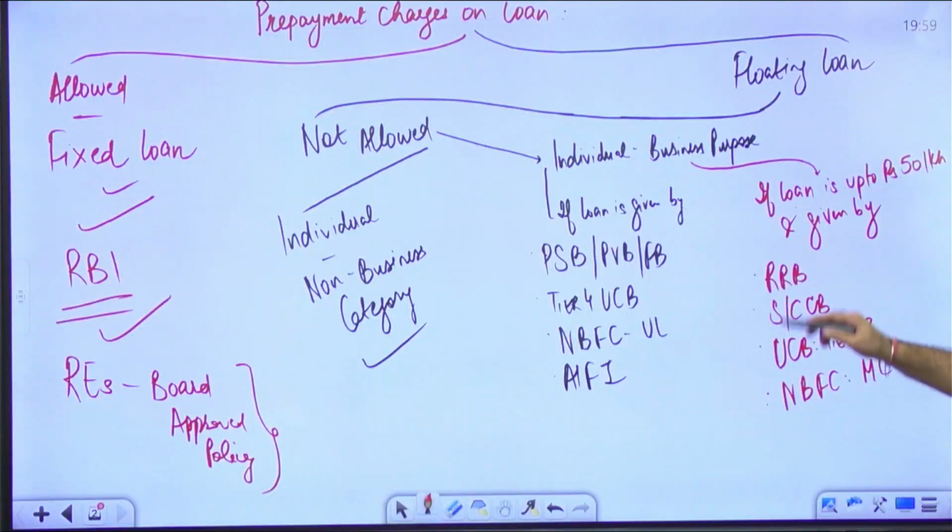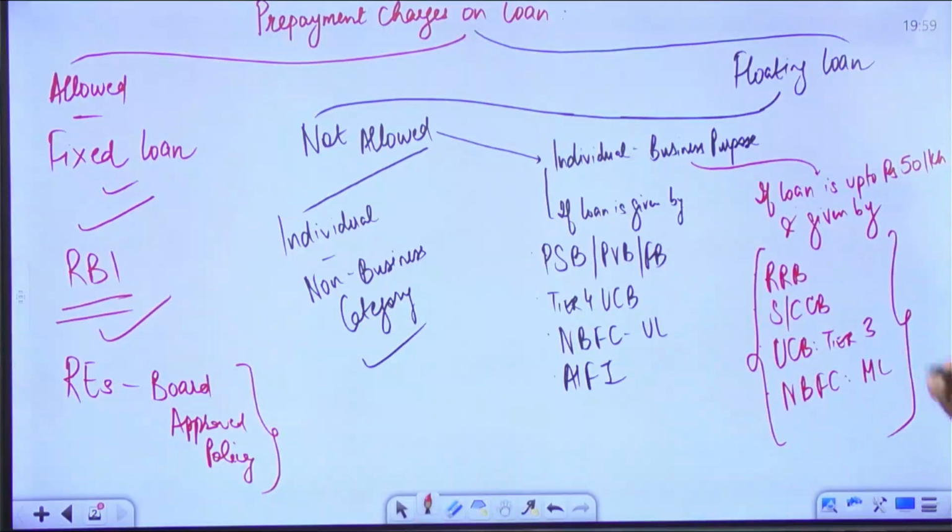So in that particular case, if the loan is given for business purpose and the loan value is up to 50 lakhs and if the loan is given by all these organizations, then also penalty is not charged.